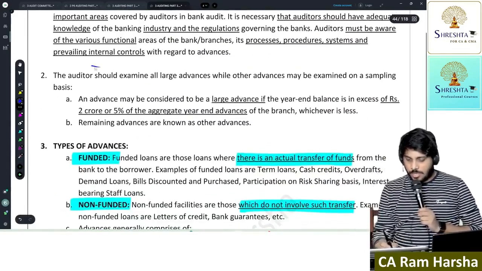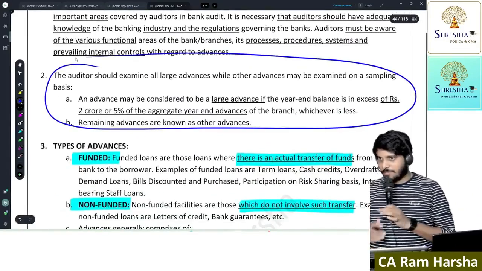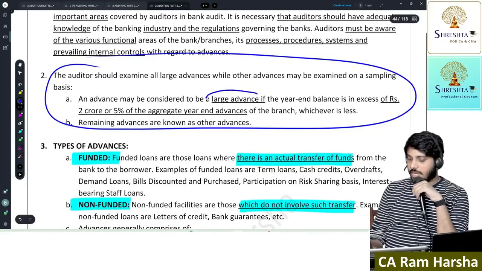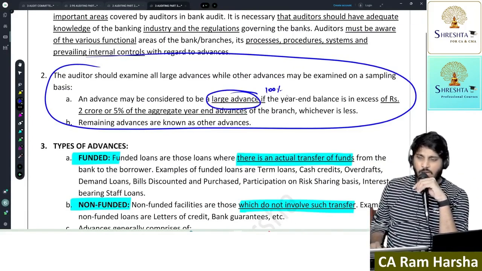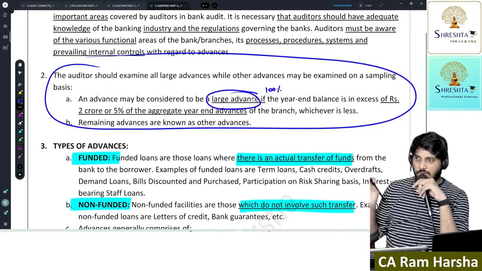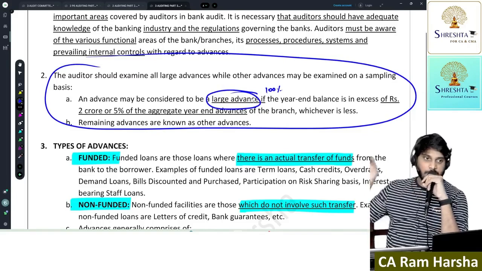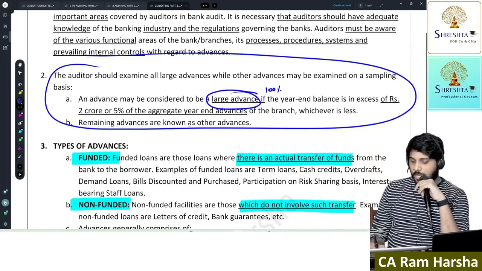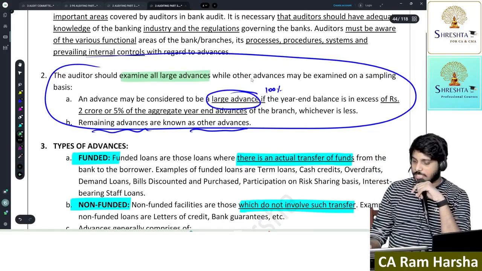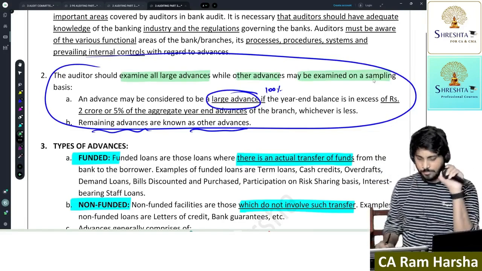Now, when verifying audit of advances, the auditor has to verify large advances 100%. Recommendation is what? Auditor should verify 100% of large advances. Whatever the auditor feels is a big advance, we have to verify 100%. Remaining advances, we can verify on a sample basis. The auditor should examine all large advances, whereas other advances may be examined on a sampling basis.